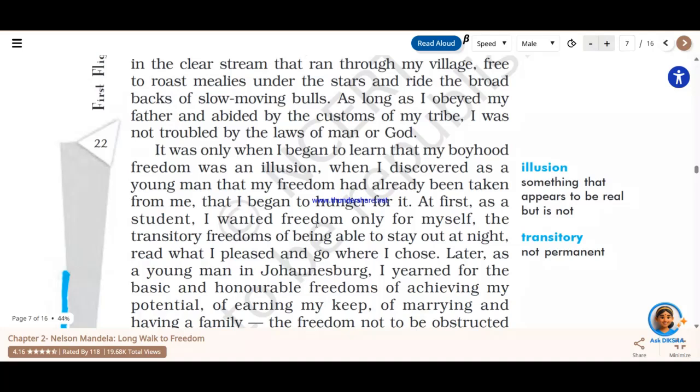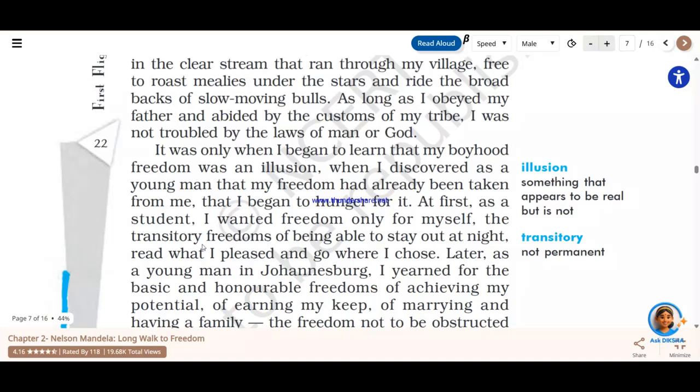But when he grew up, when he became an adult, he said that freedom was an illusion, something which is not true, something that appears to be real but it is not true. "When I discovered as a young man that my freedom had already been taken from me, that I began to hunger for it. At first, as a student, I wanted freedom only for myself."